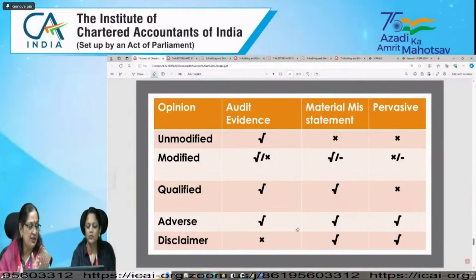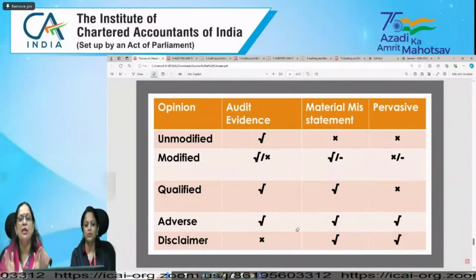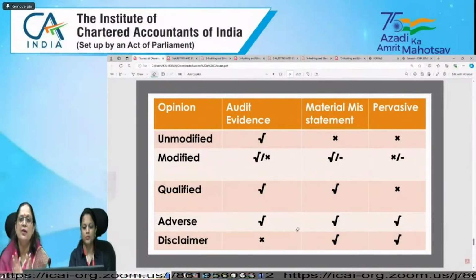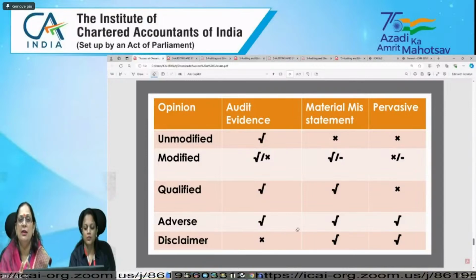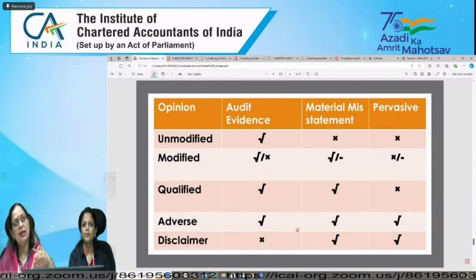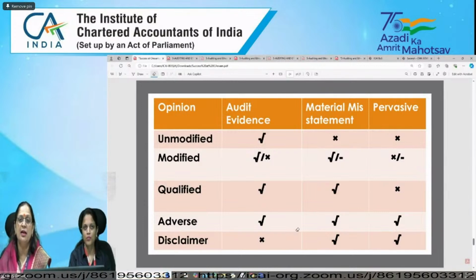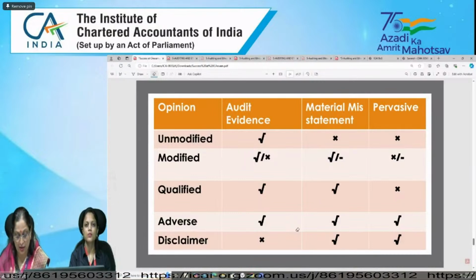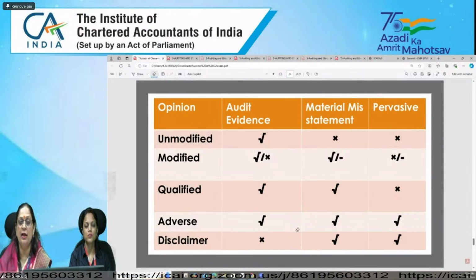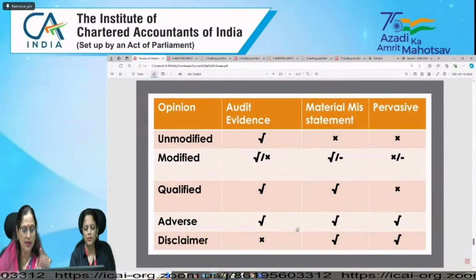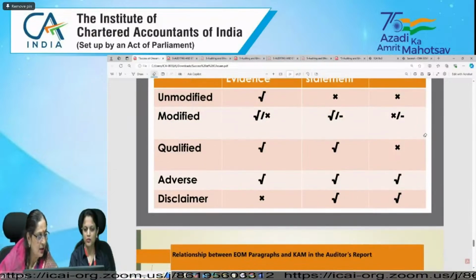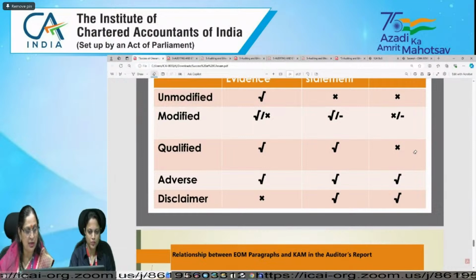So cut-off assertion is basically telling you that those expenditure or those income which are pertaining to that particular accounting period should be covered in that financial statement only. You need to check whether ऐसा तो नहीं है कि पिछले साल का एक्सपेंडिचर या इनकम इस साल में हम दिखा रहे हैं, या अगले साल से रिलेटेड हमारे इस साल में आ रहा है. So we need to ensure that the income and expenses which are reported should be reported in the current accounting period. That is cut-off assertion. I hope it is clear. If it is not, you can stop me or you can write also. Yes, Anirudh, are you able to get it?